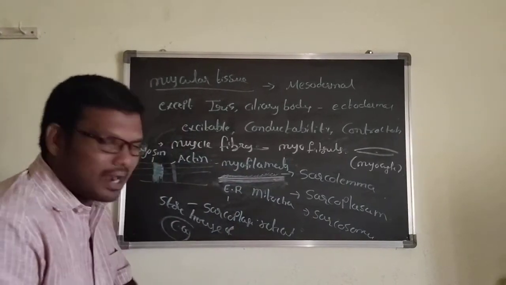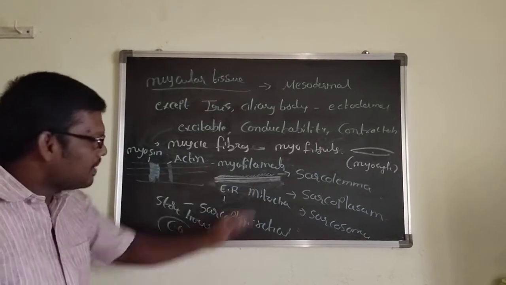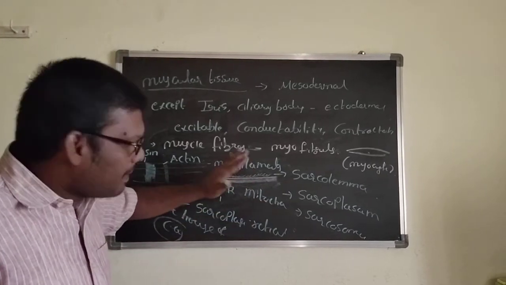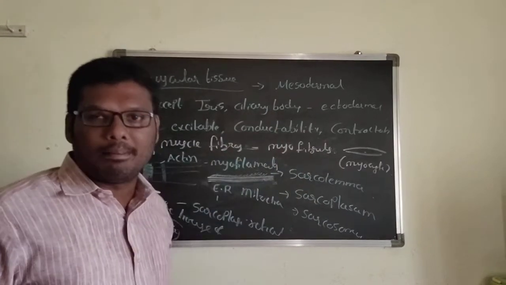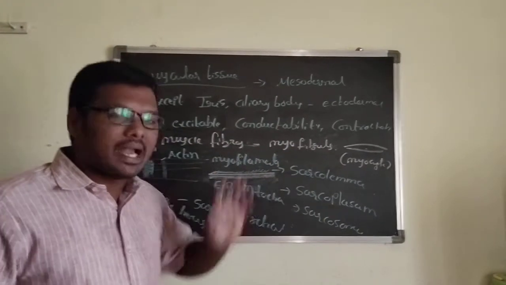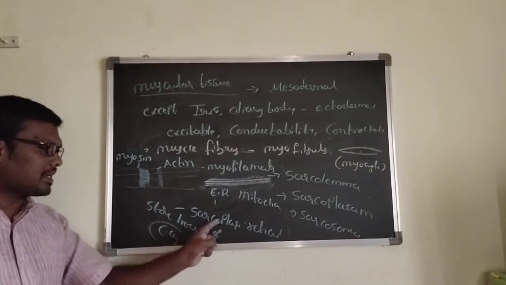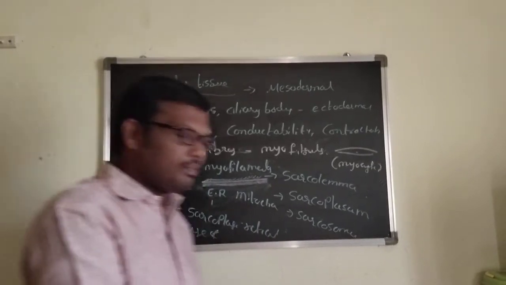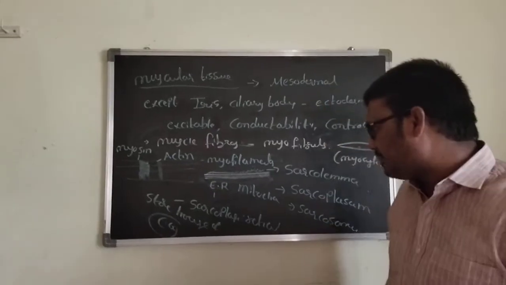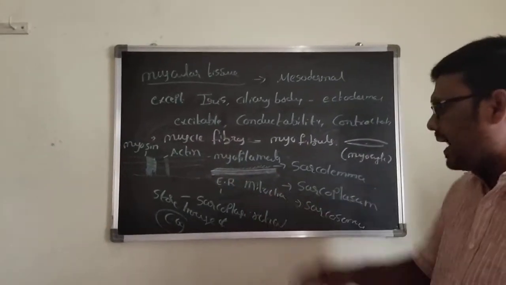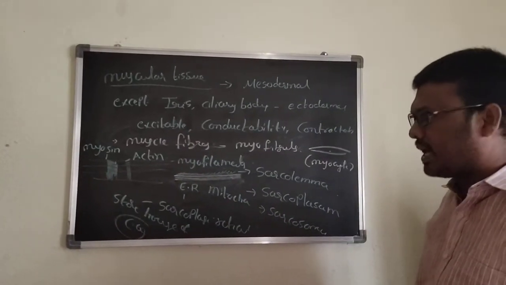That's why, as I first said, the muscle fiber is covered by a membrane. That membrane is called the sarcolemma, and it has a plasm called the sarcoplasm. It has an endoplasmic reticulum called the sarcoplasmic reticulum, which is the storehouse of calcium. And here there is a mitochondria, called the sarcosomes.